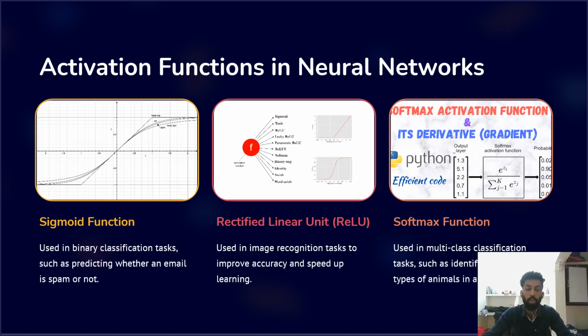As we talk about the activation functions in neural networks, first one is a sigmoid function, which is used in binary classification tasks, such as predicting whether an email is spam or not. Next one is the ReLU, Rectified Linear Unit, which is used in image recognition tasks to improve the accuracy and speed up learning. The third one is a Softmax, which is used in multi-class classification tasks such as identifying different types of animals in a photo.